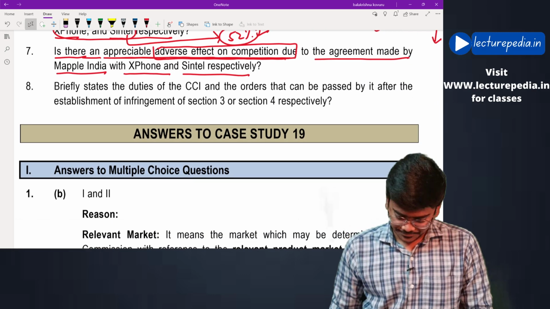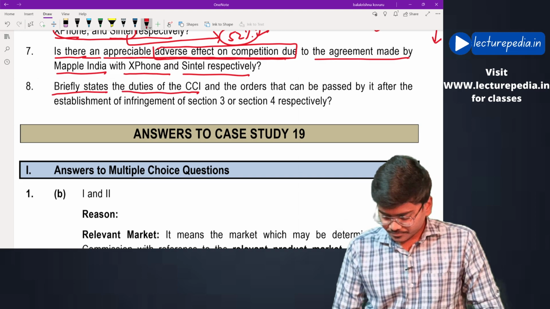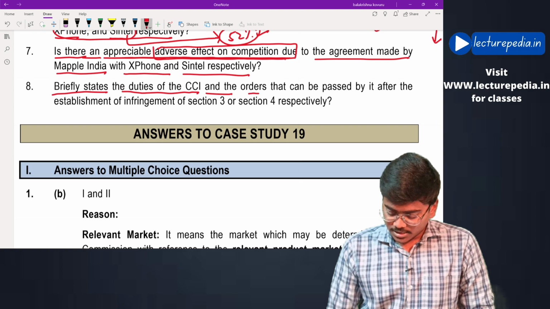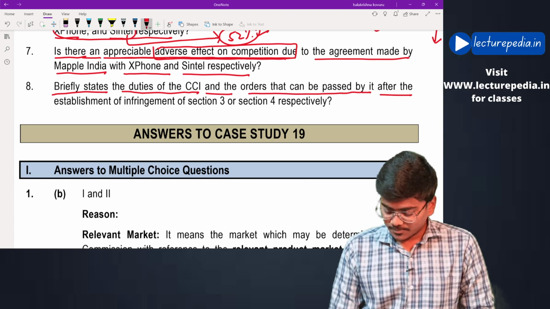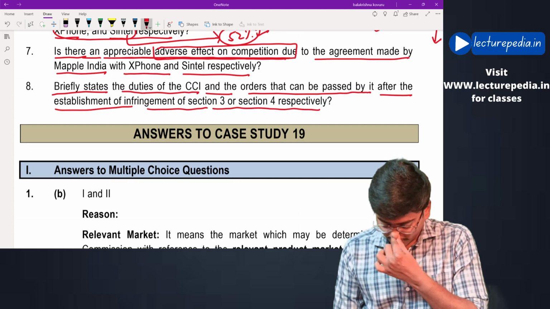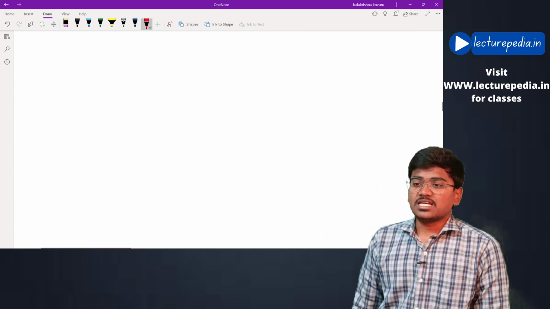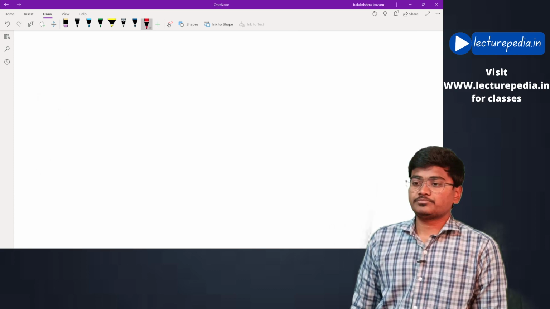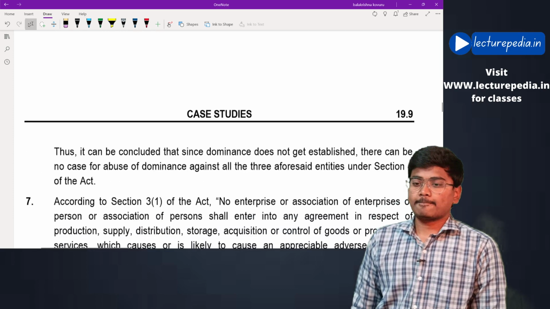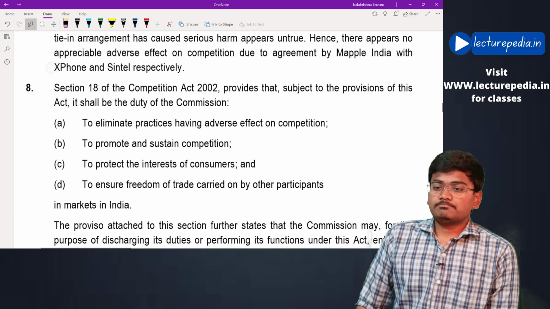Next, briefly state the duties of CCI and the orders that can be passed by it after the establishment of infringement of section 3 or section 4 respectively. Basically he is asking what are the types of orders that CCI can pass. See, let us see the types of orders.